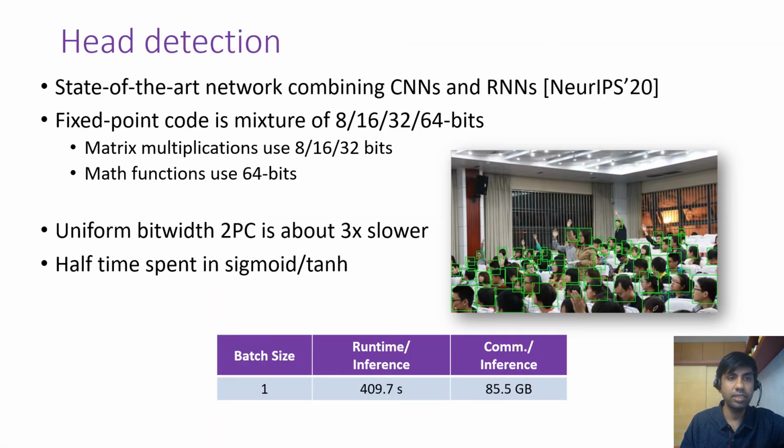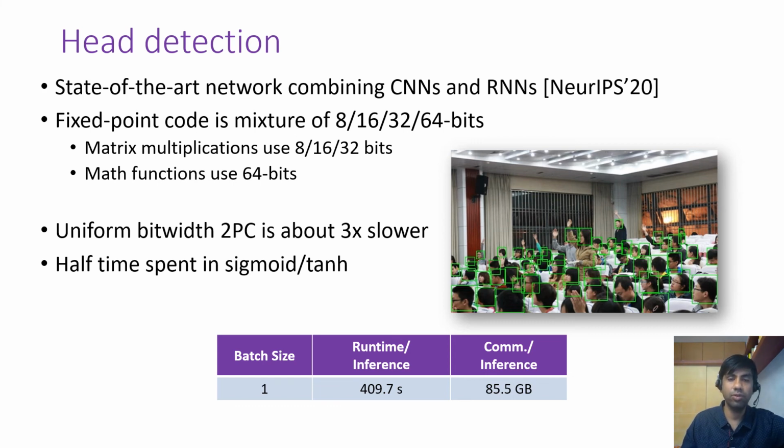So armed with these building blocks, we can now attack the problem of secure head detection. Here we take the state-of-the-art model, which combines both CNNs and RNNs and was a NeurIPS 20 Spotlight paper. The fixed point code for this model mixes 8-bit, 16-bit, 32-bit, and 64 bits. And matrix multiplications in particular use 8-bit, 16 bits, and 32 bits. But for precise math functions, we need 64 bits.